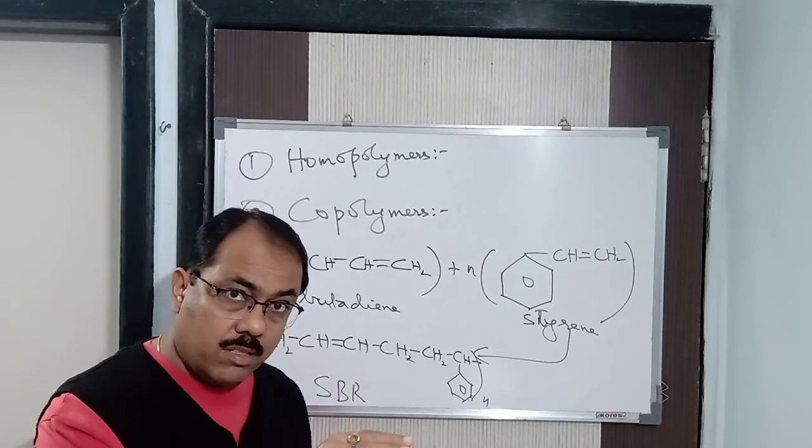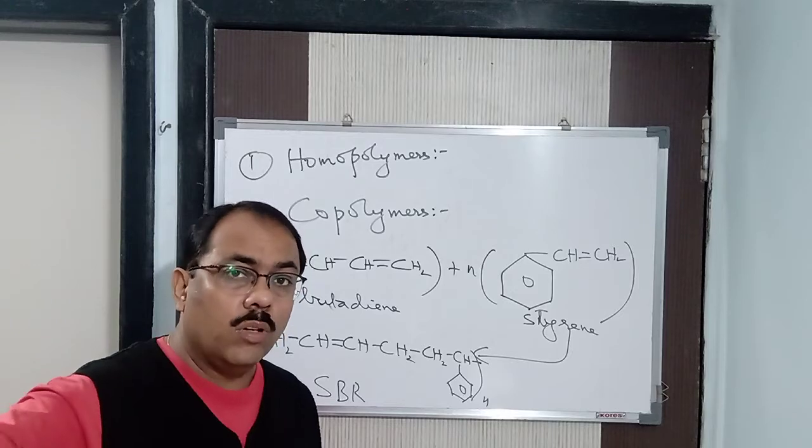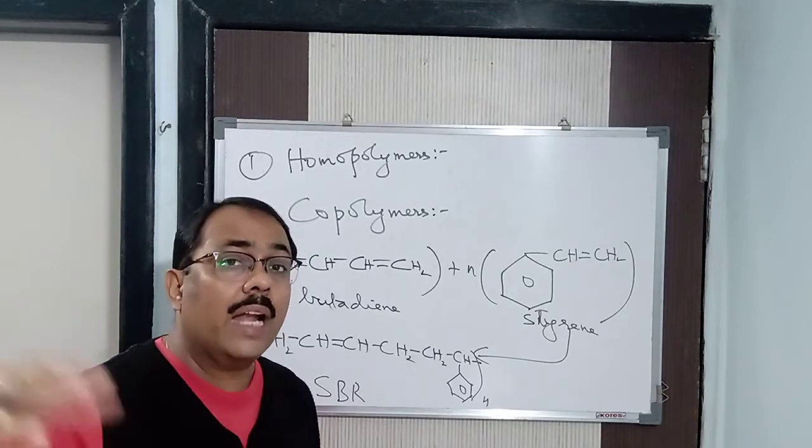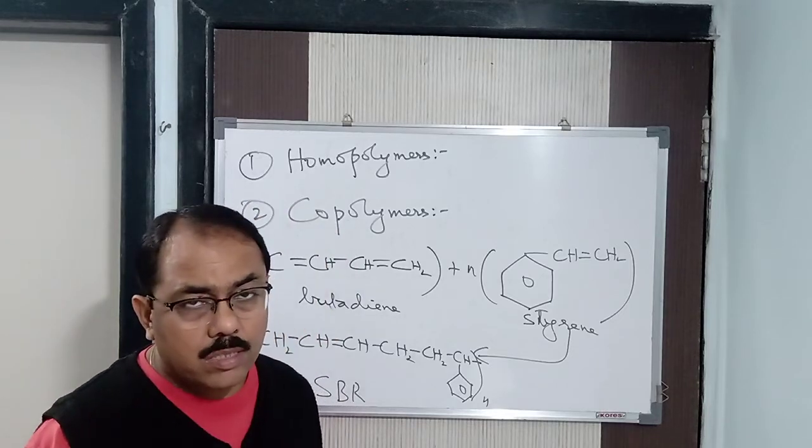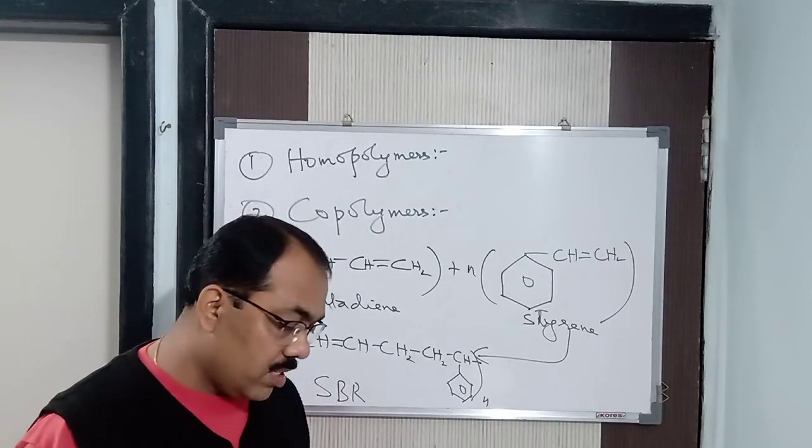That is the reactive sites. From there, the chain is being grown. The chain is being added. So hence it is coming under what type of polymers? Addition polymerization. That is what it is called. Got it? This one is addition polymerization.